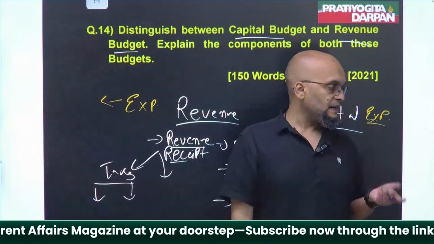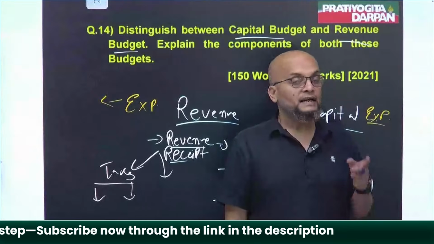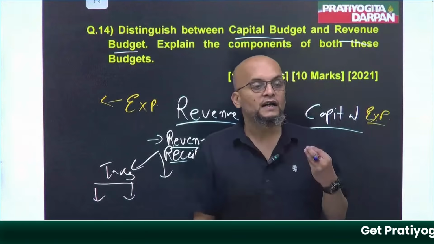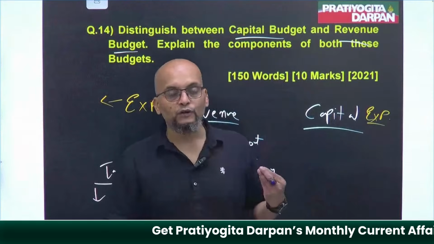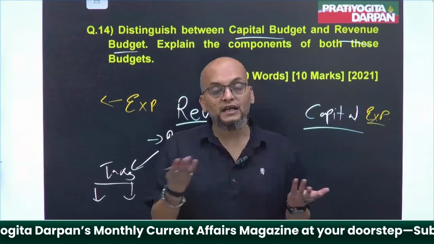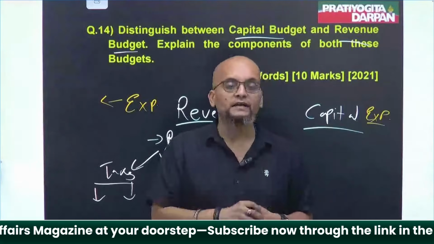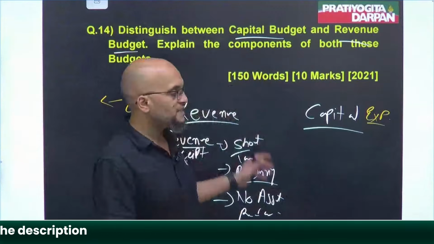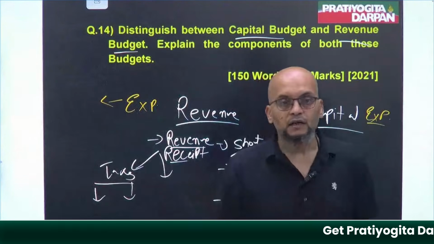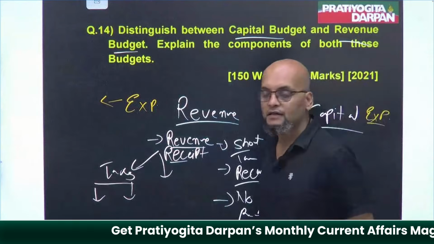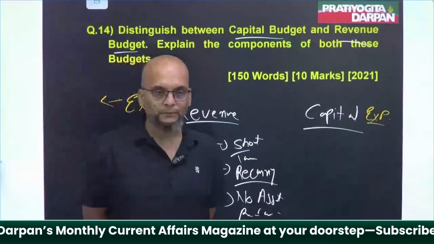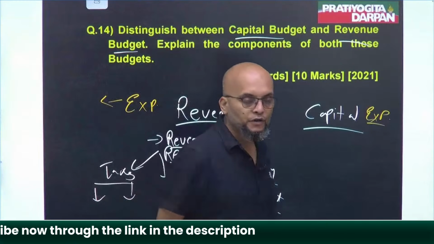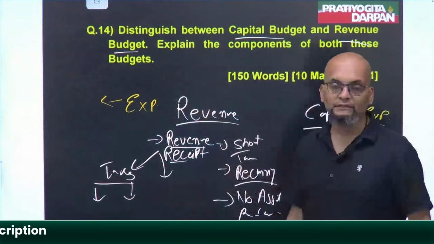See guys, revenue expenditure has the property that it is not going to create an asset, nor is it going to reduce a liability. So revenue expenditure is an operational expenditure that government has to incur in order to carry on with day-to-day operations. The salaries, the pensions, the allotment of funds to the states, the payment of interest on the funds borrowed, all these things come under revenue expenditure.